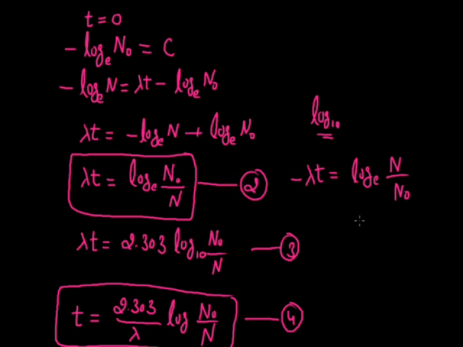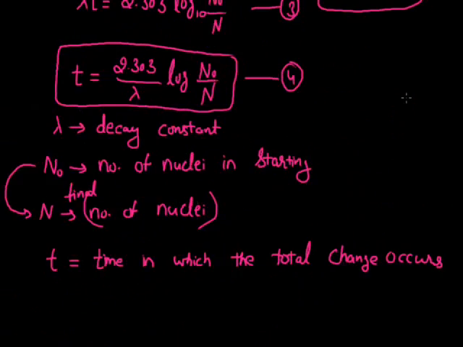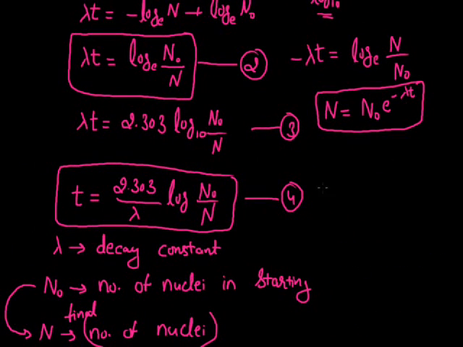If we convert this into the exponential form, then the representation will be N equals N0 e to the power minus lambda T. That can be another representation for this rate of radioactive disintegration, and this can be termed as equation 5. So there are some formulas, and these formulas will help us when we will be doing the calculation based on this law of radioactive disintegration.